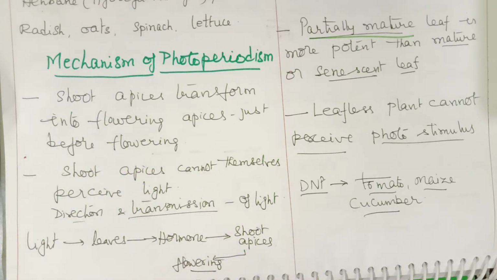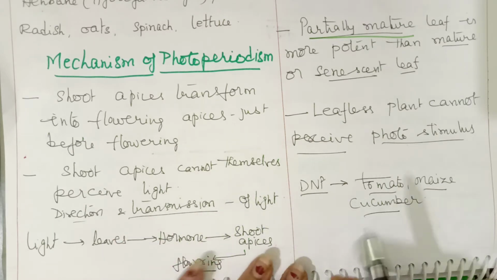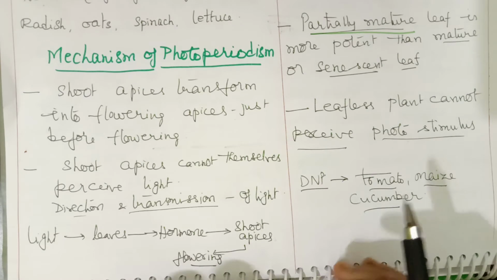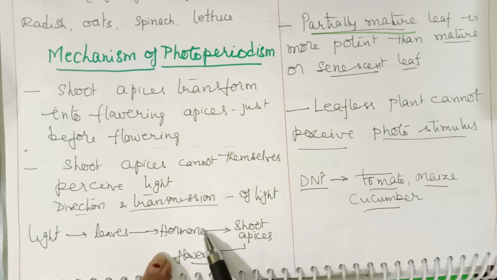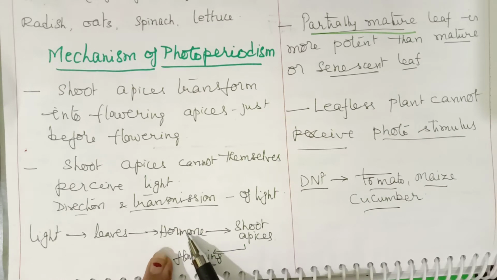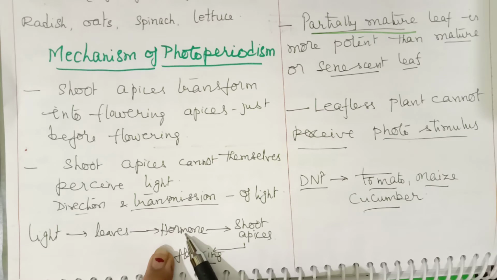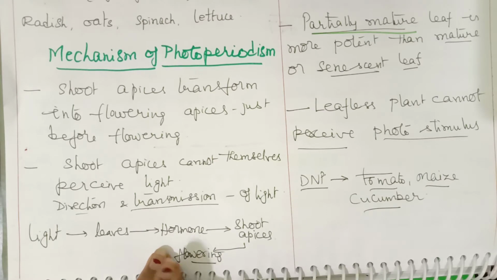The light cannot be absorbed by the shoot apex for it to get transformed. So how does the transformation occur? First, light is received by leaves. They synthesize a hypothetical hormone. This hormone is called hypothetical because it is not yet established. Its structure and all is not yet studied.